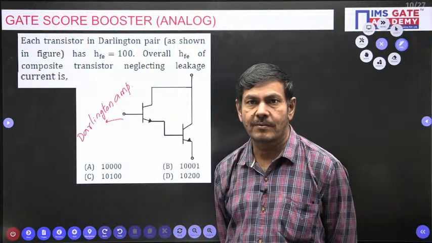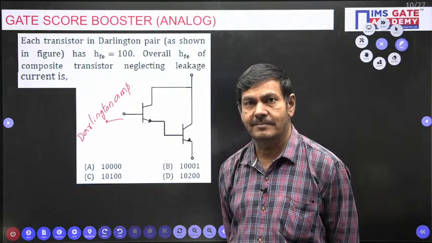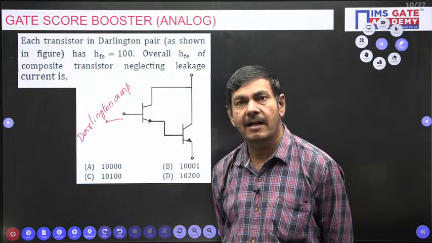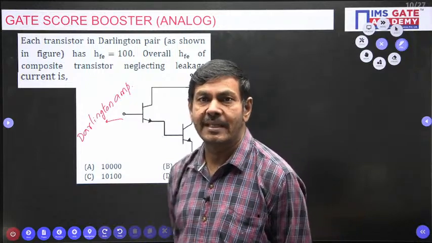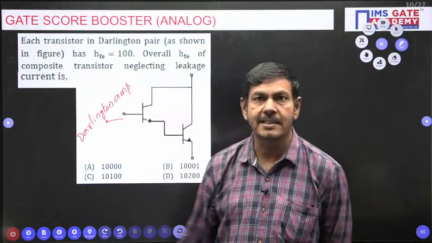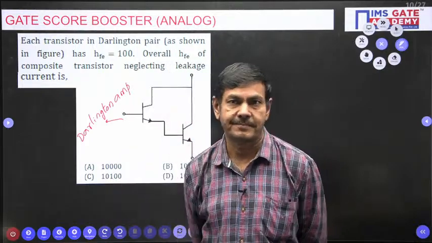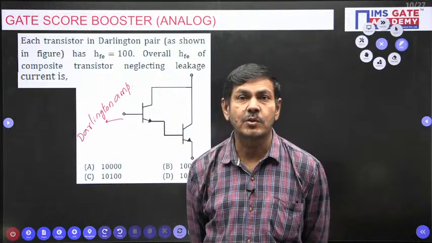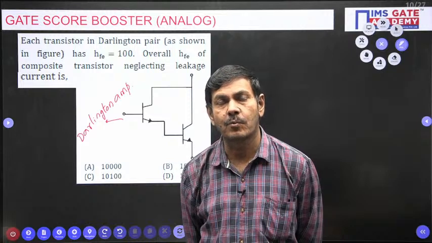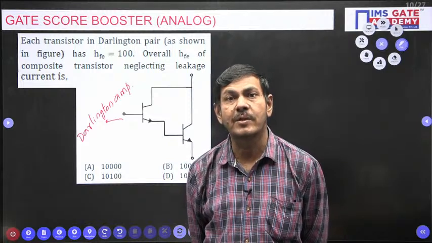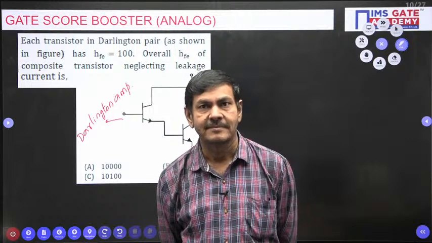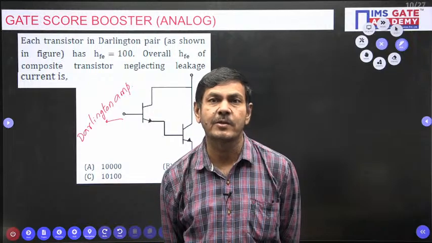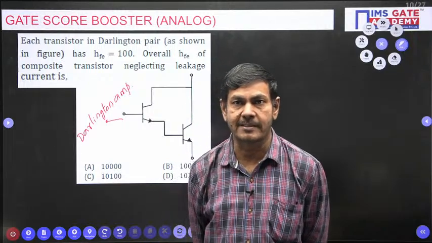Yes, what you said is true. Common collector can give the current gain, but a single common collector cannot give the required current gain. With a single stage of amplifier, we cannot get it. But if you cascade two common collectors, what's going to happen? The current gain is going to increase more. You know that point very well.